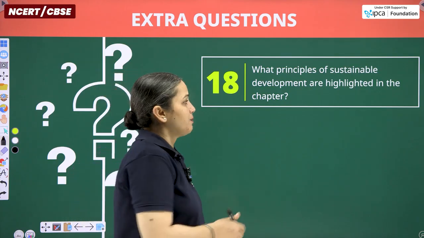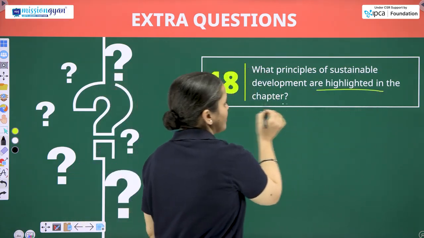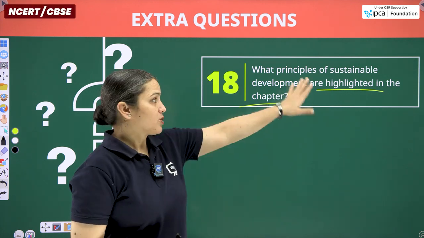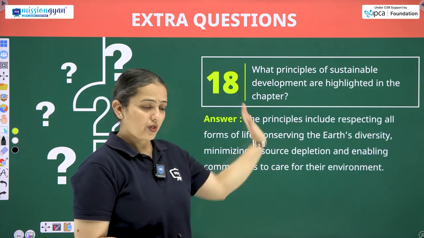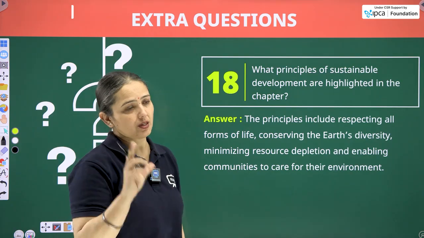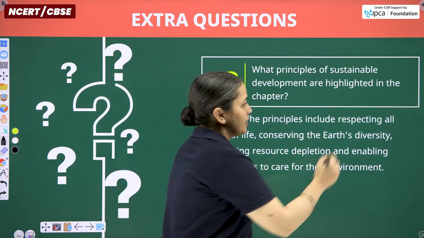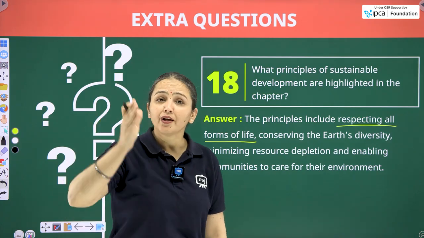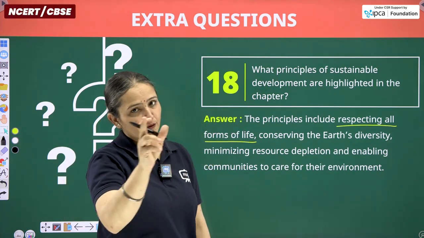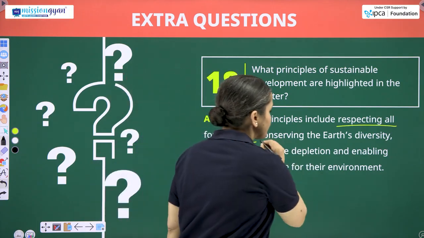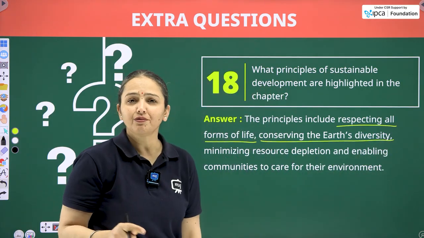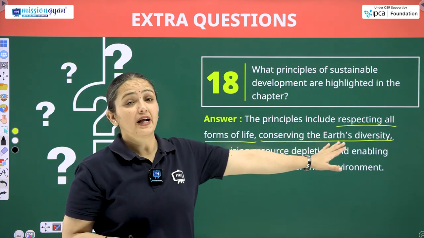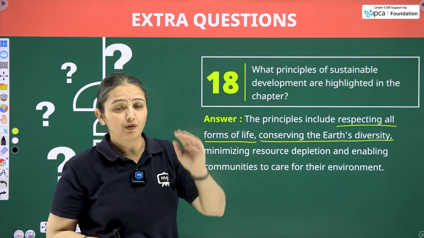What principles of sustainable development are highlighted in the chapter? So we have discussed some principles, remember. This question is asking about that part only. So here are those, but given in short, not in table form. The principles include respecting all forms of life, all the biotic components including humans, animals and wildlife, that is flora and fauna. Conserving the earth's diversity, particularly of each and everything. Primarily, it is to be concerned with the variety or diversity of flora and fauna.